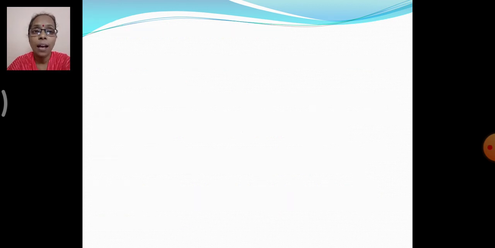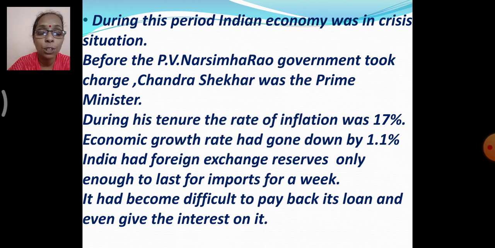As these changes were brought about during this period, India was facing lots of economic crisis, as it had to face many challenges like poverty and unemployment, and at the same time famine and drought. Before the P.V. Narasimha Rao government took charge, Chandrasekhar was the Prime Minister.